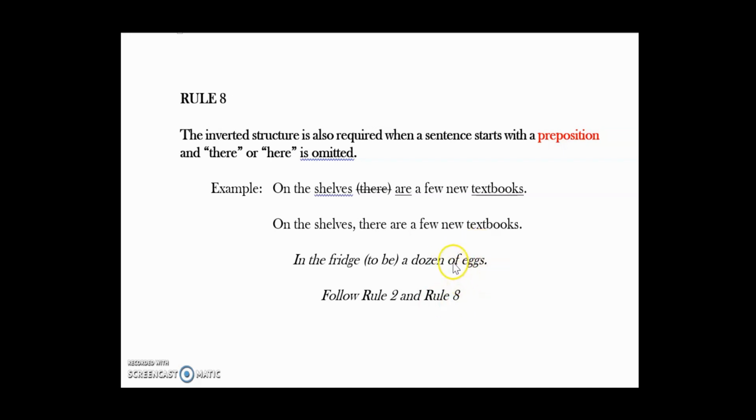You're going to eliminate of eggs, and you have the word dozen. And dozen is a singular word. Even though it means 12, it's a singular noun. It's a dozen, not 2 dozens. So your subject is going to be singular. Therefore, the verb is going to be is. In the fridge is a dozen of eggs.